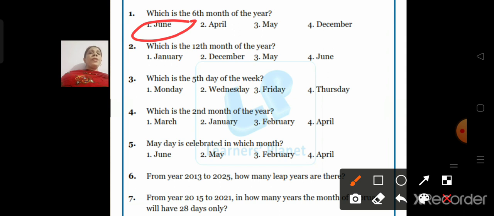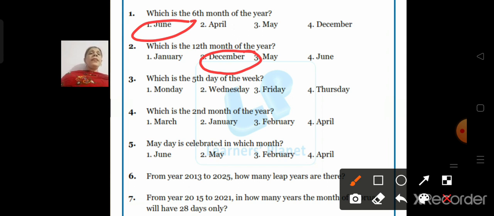January 1, February 2, March 3, April 4, May 5, June 6. Okay, and July 7, August 8, September 9, October 10, November 11 and December is the 12th month. Okay, which is the 5th day of the week?